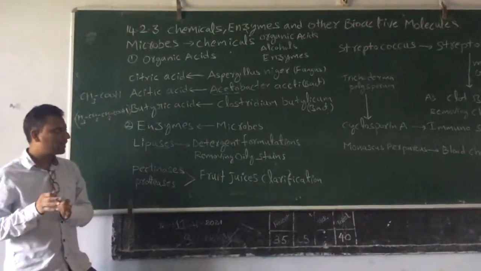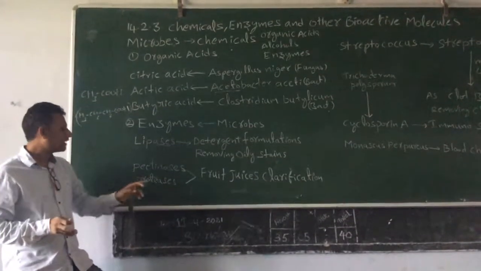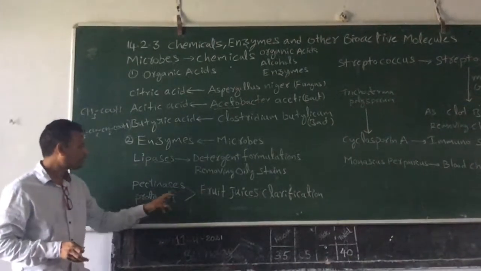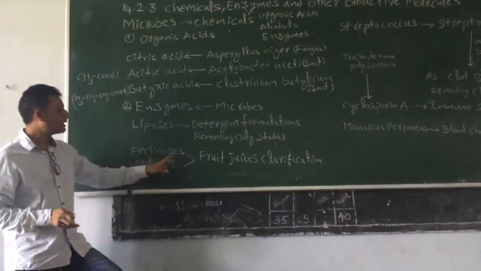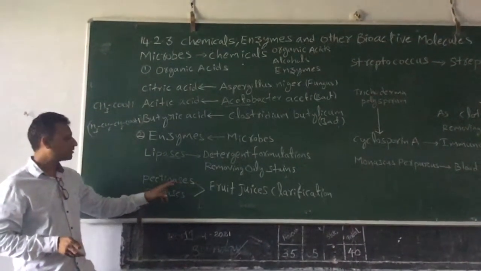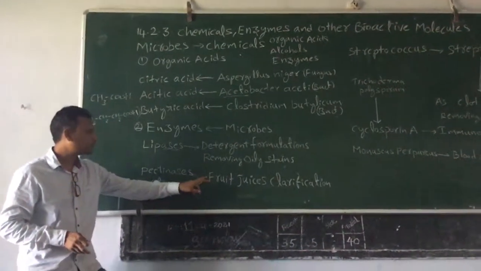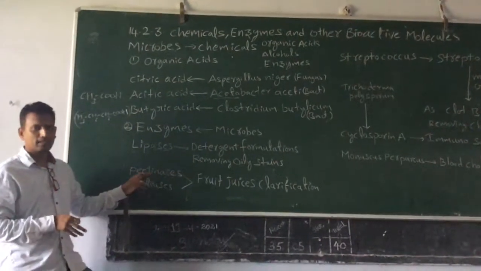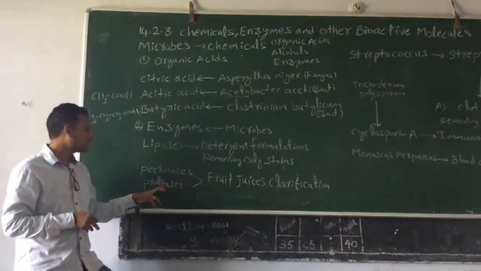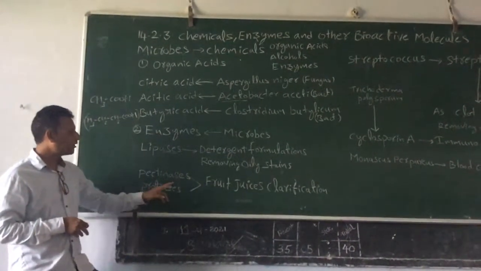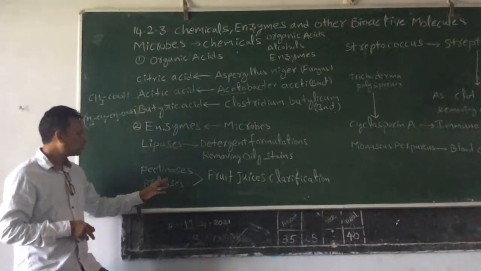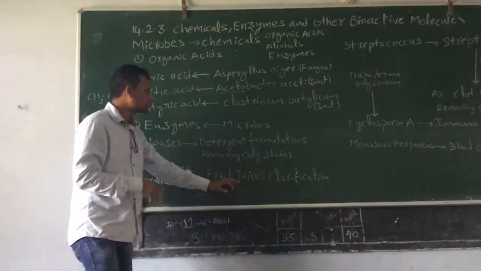But when you prepare it at home, what will happen? They are not clear, because the fruit juices we prepare at home are full of pectins and proteins, because pectin is a plant product. Grapes are plant products, so the grapes contain pectin. The pectin is present, so it looks like debris. The proteins also look like debris. So these two enzymes clear the pectins and proteins in the fruit juices.